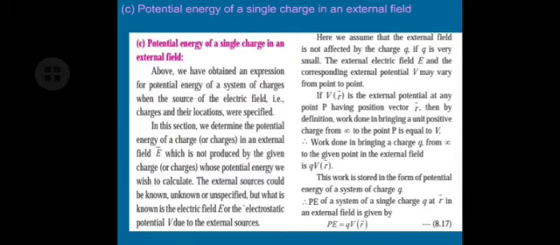Now, in the previous derivations A and B and the derivations C and D and E, there is a slight difference. In the first two derivations, we are bringing the charge near a given known charge Q1 or Q2.